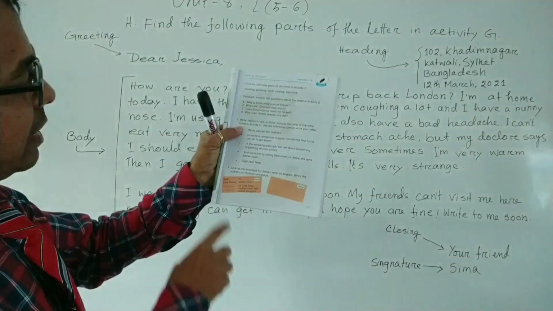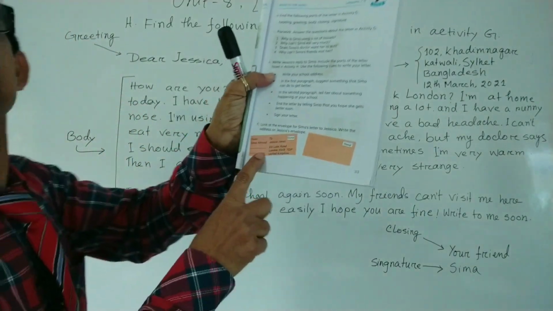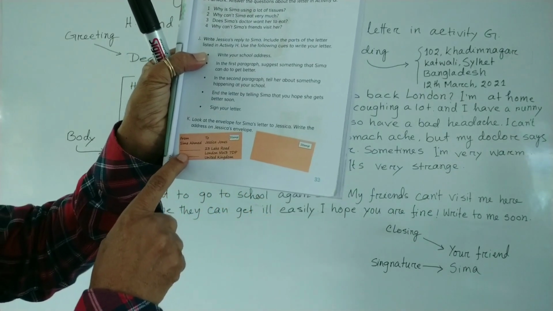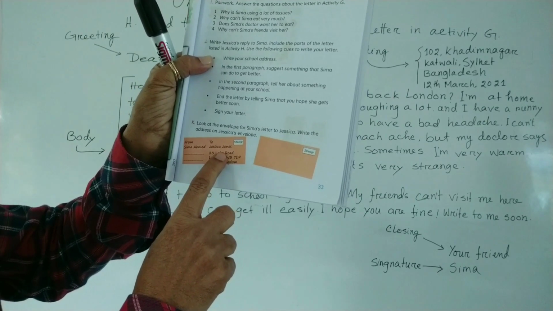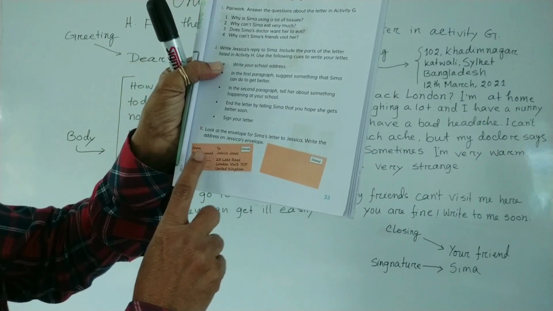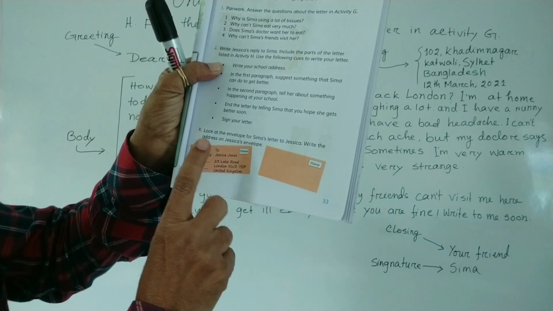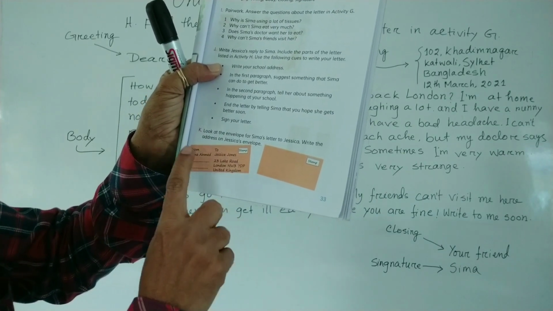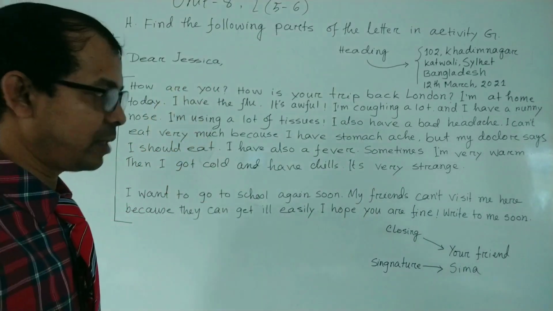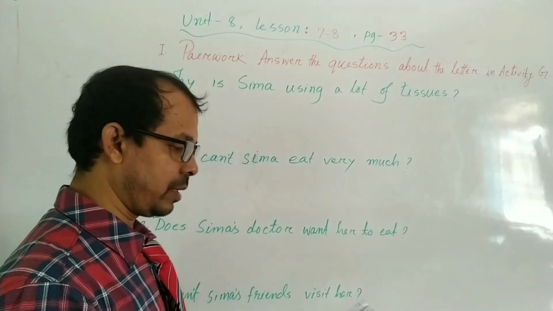Here you can see this is the envelope, this is the sender address, and this is the receiver address. So this is called superscription. Have you got the point? Okay, my dear student.